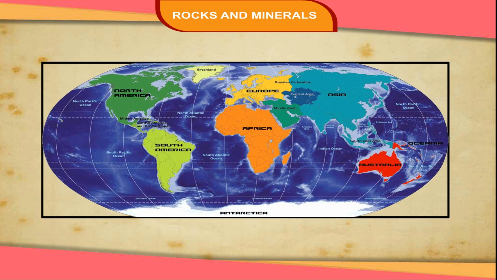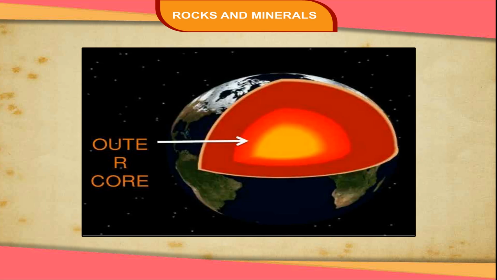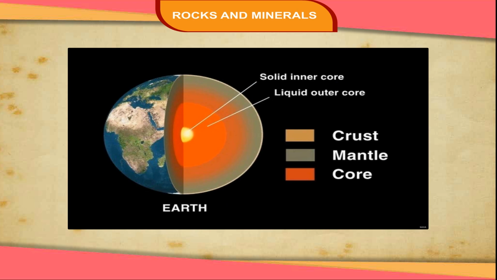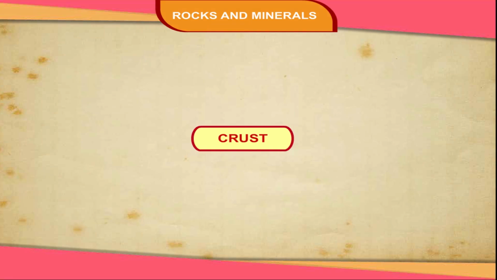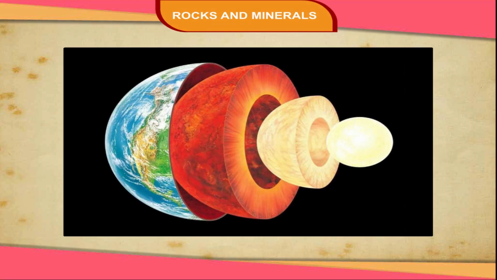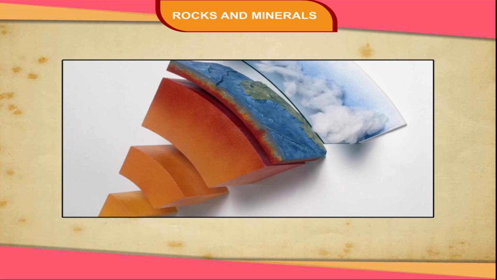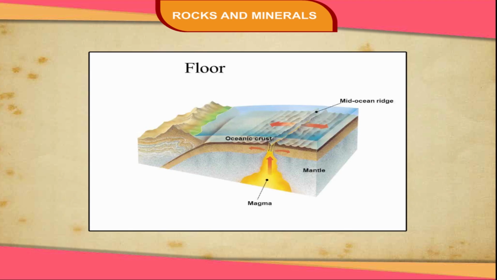Our Earth consists of several concentric shells or layers, like the layers of an onion. We may broadly classify the Earth into these main layers: crust, mantle, core. Crust. The crust is the topmost solid layer of the Earth, consisting of rocks of various types. The crust is very thin and its average thickness is about 50 kilometers. This layer is found both under the continents and the ocean floors.